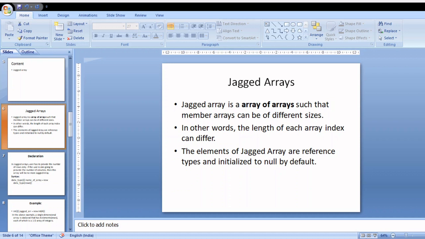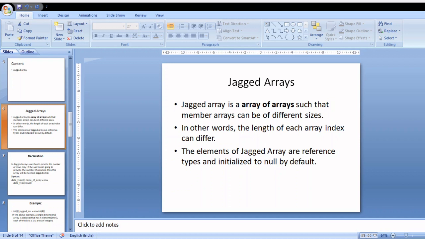How to store? You have learned how to initialize the values for arrays. You write the data type, specify the subscript, write the array name, and assign the new operator, and then again you write the same data type and specify the maximum size of the array inside the brackets, and then inside the flower brackets you write the elements which you are going to store. This is how the array initialization takes place.